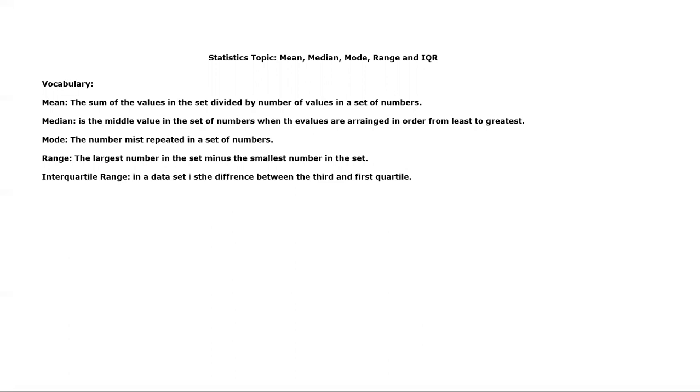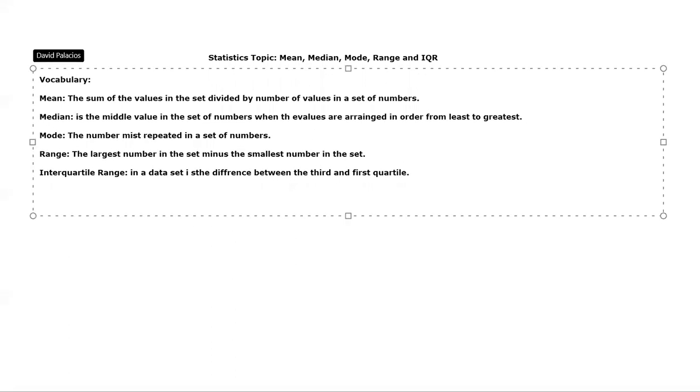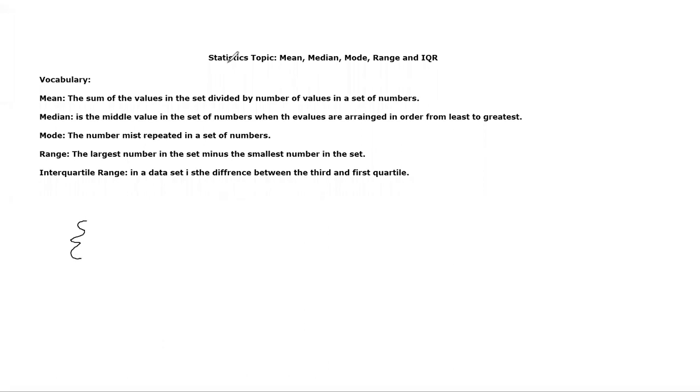If you're wondering what a data set is, because I've used that word a lot, a data set is usually denoted by these squiggly little lines or these parentheses. I'm going to use parentheses because it's easier when typing things out. A data set is just a number of data, numbers inside of a data set. Like this. This would be an example of a data set. And a data set can include any number of numbers.